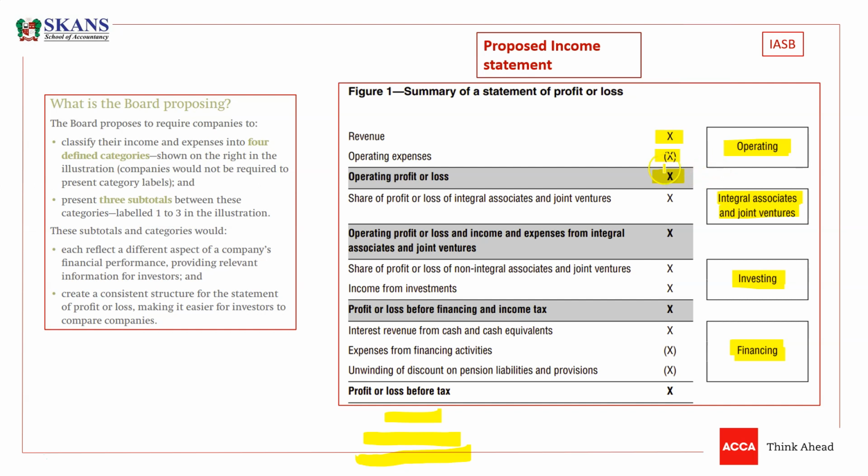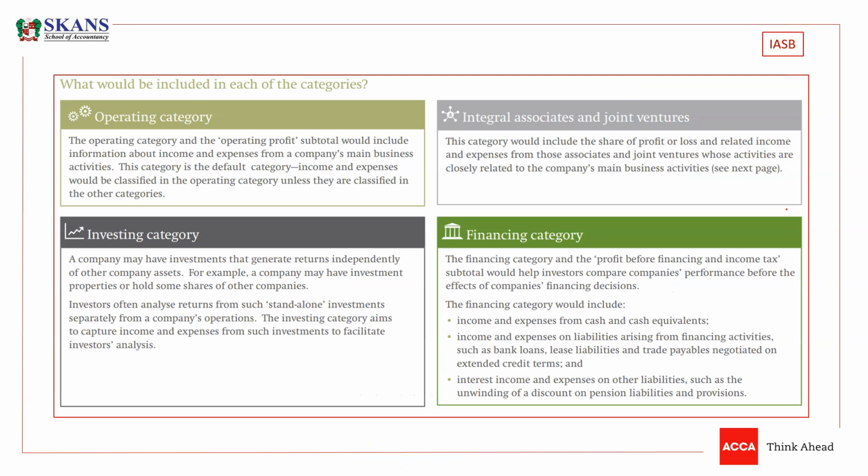Then, guys, the second category is integral associates and joint ventures. So let me define what are integral associates and joint ventures. The company needs to understand that they need to divide these associates and joint ventures into two categories, guys. The first category is integral associates or joint ventures.